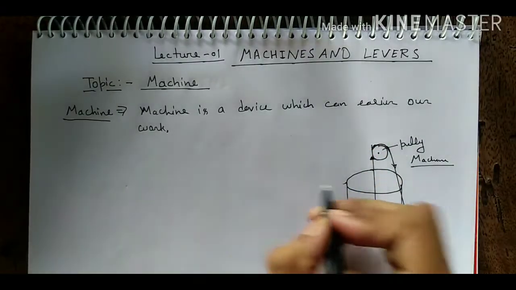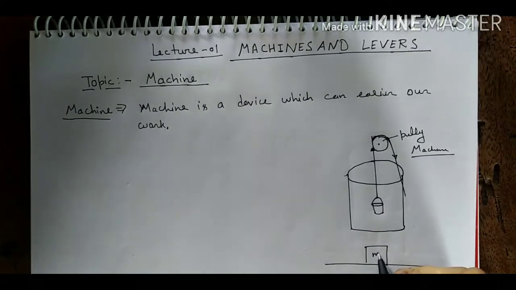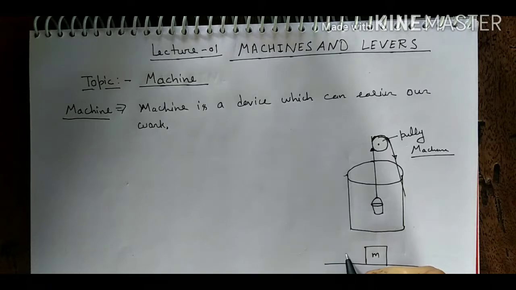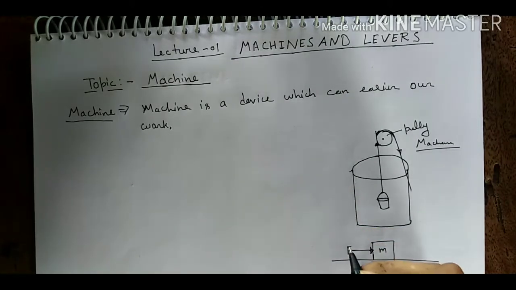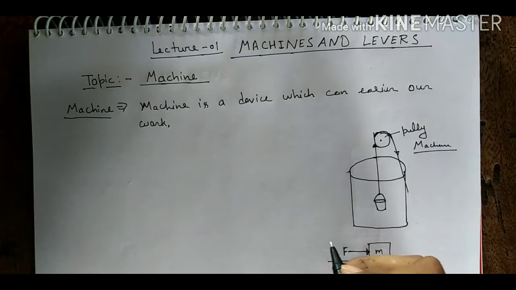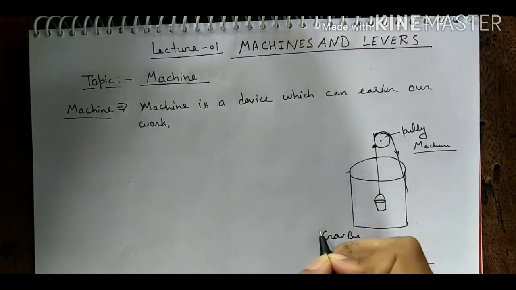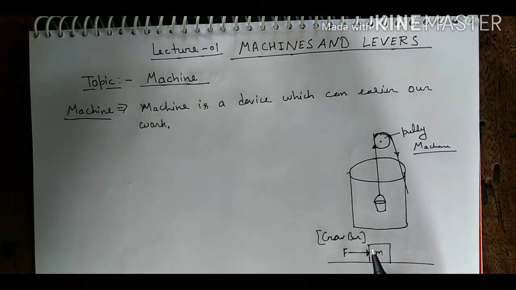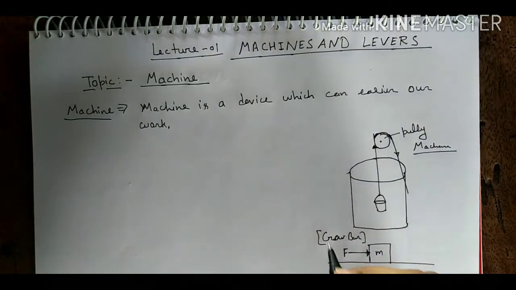And we will take some other example. Suppose we have a heavy block of mass m, and if we want to push it, then we have to apply some force on it. If we want to decrease this pushing force, we have to use a machine. That machine is known as the crowbar. Crowbar is a machine which can push this block by using a very small effort, a very small force.